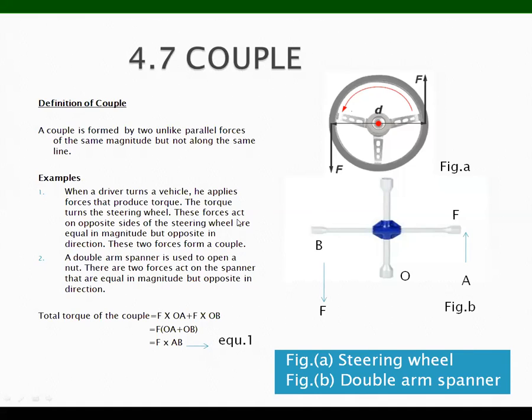If I take the second example of the couple, this is figure A, which is the steering wheel. Figure B is the double arm spanner. This is our double arm spanner. I am talking about the second example of the couple.